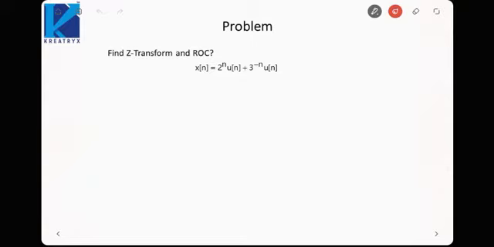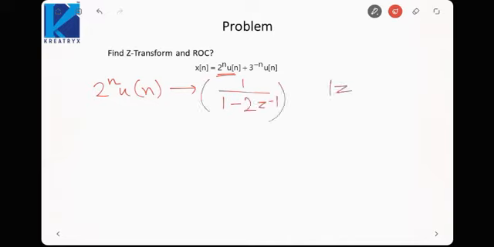Okay, let us see another problem. We need to find the Z transform and ROC. So the Z transform of this signal would be 1 upon 1 minus 2 Z inverse, and ROC would be mod Z is greater than 2.